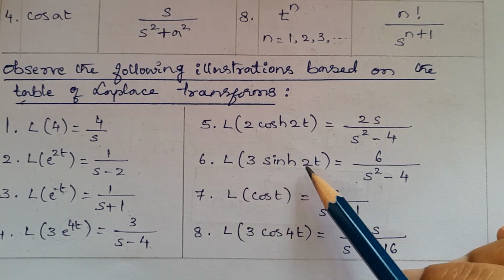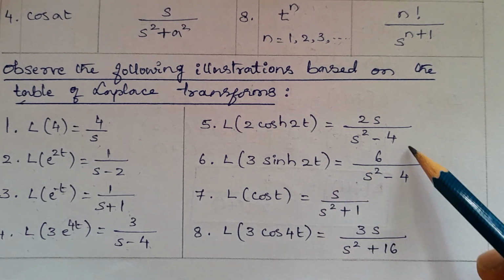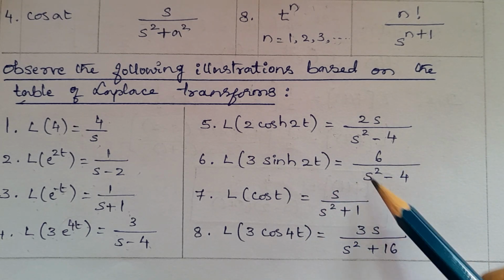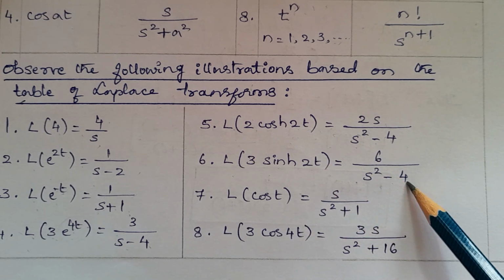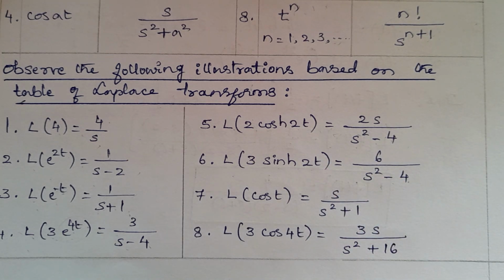So 3, take it outside. Laplace transform of sin hyperbolic of 2t. So that is a divided by s square minus 2 square, like a square.